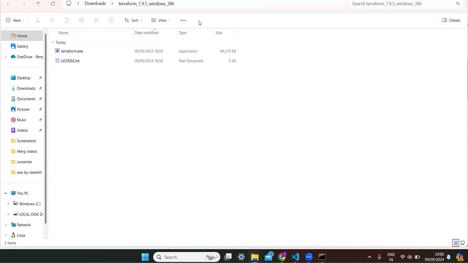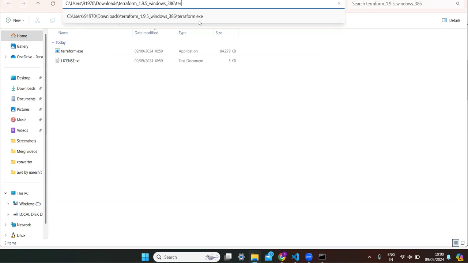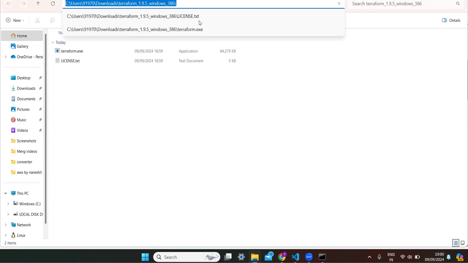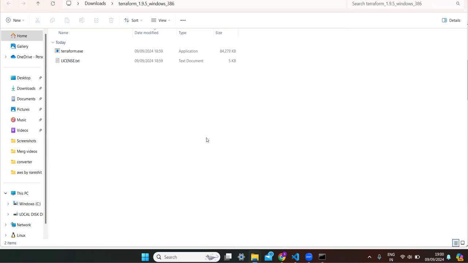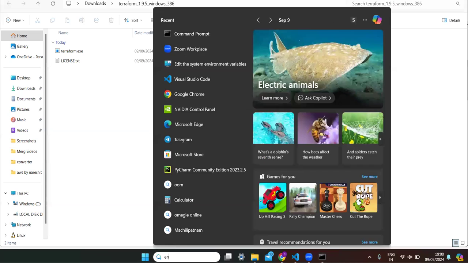Now I want to add this path. In order to add this path, I'm just copying this path for terraform.exe, or else this folder path is enough for us. I'm just copying this.